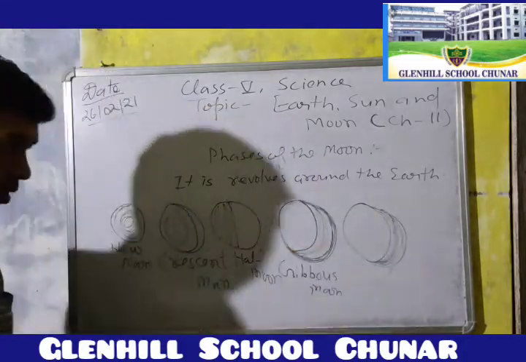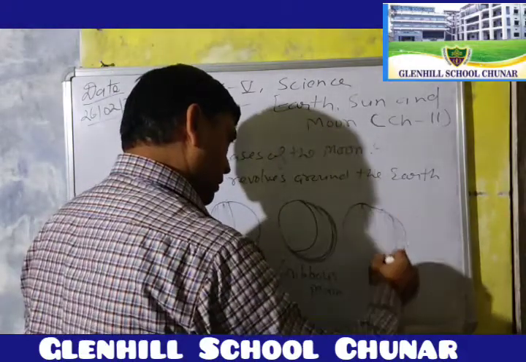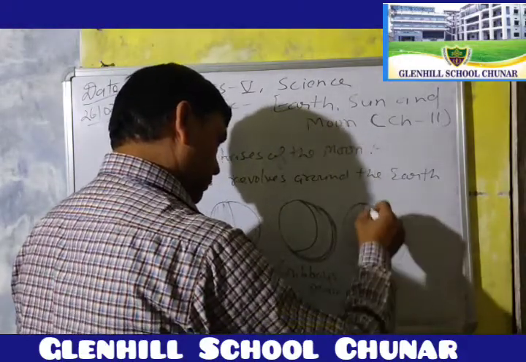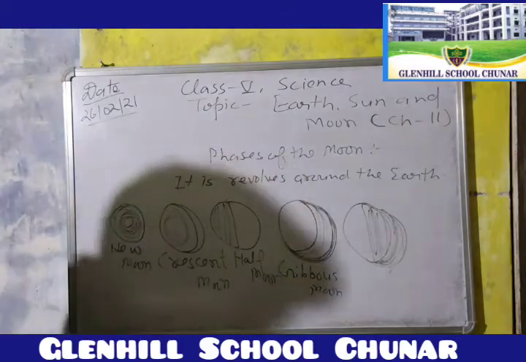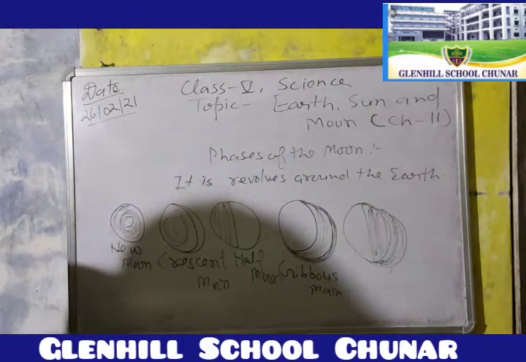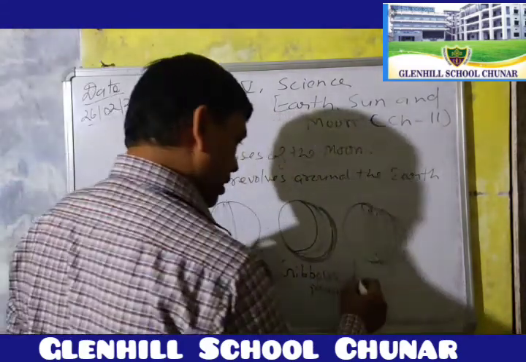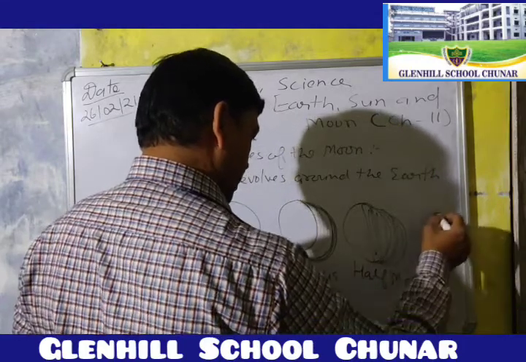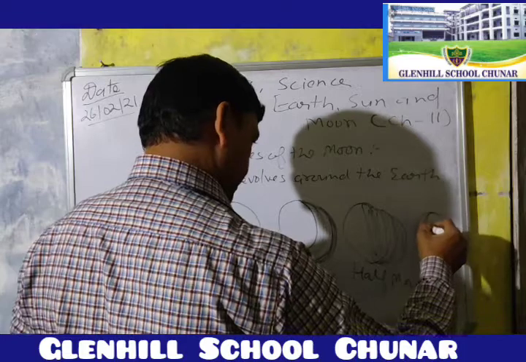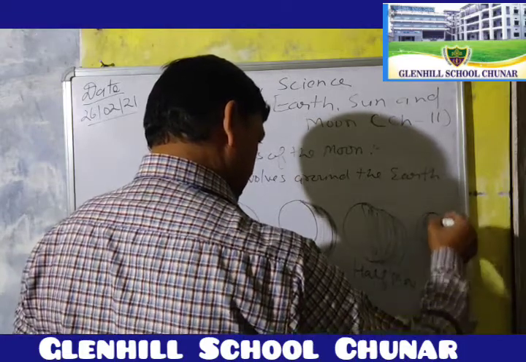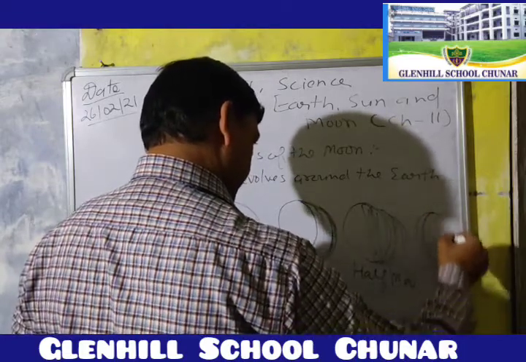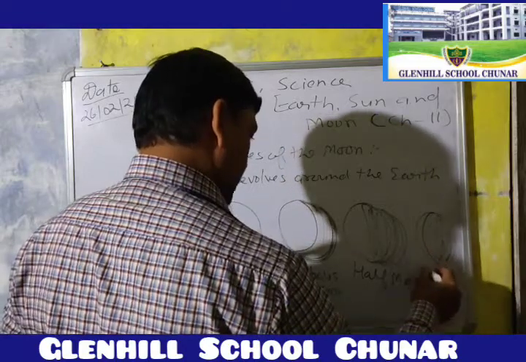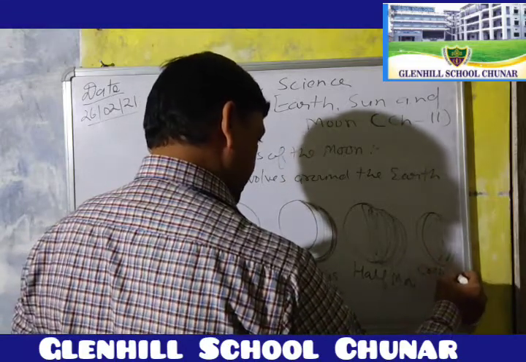When a half part is covered, this is called the half moon, then the crescent moon.